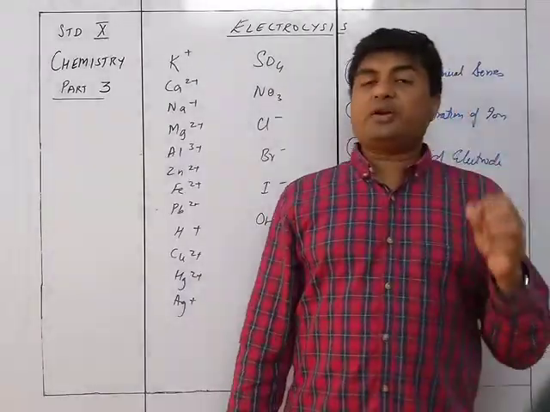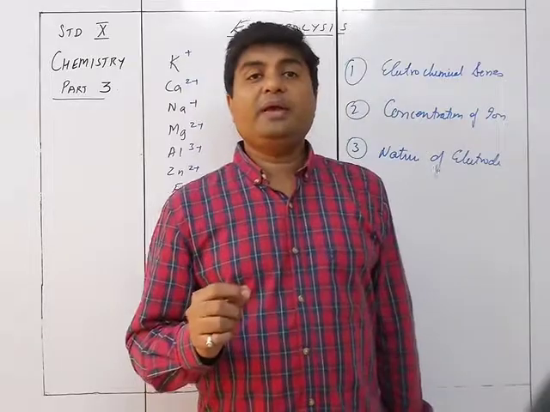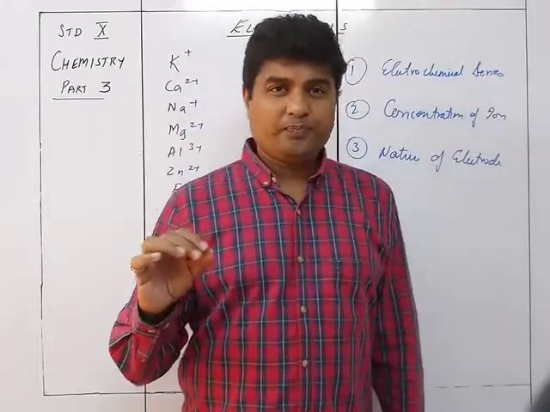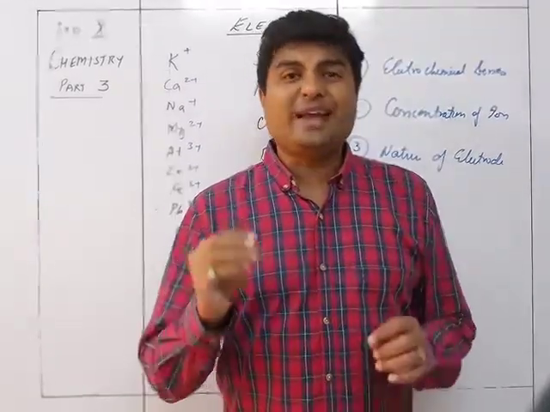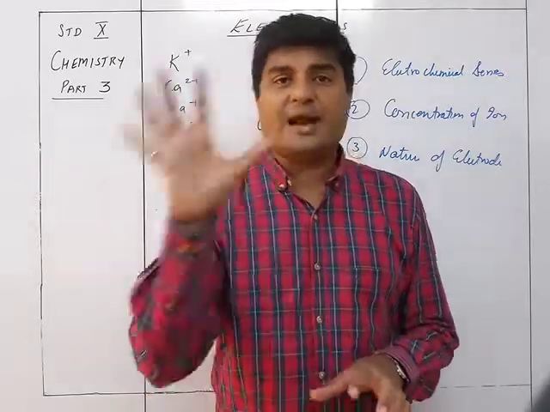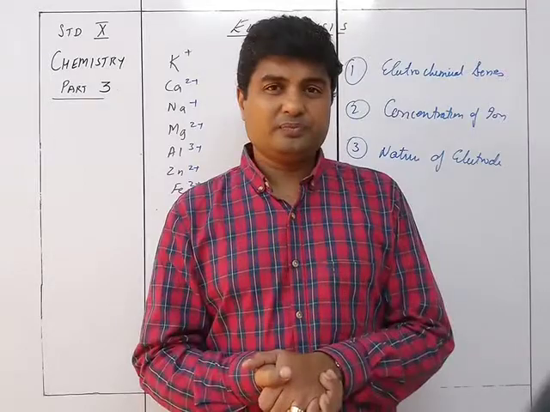Now, the nature of electrode is something new. Electrodes can be of two kinds: one is active and the other is passive. When the electrode does not take part in the electrolysis and is just there for the transfer of electrons, it is a passive electrode.